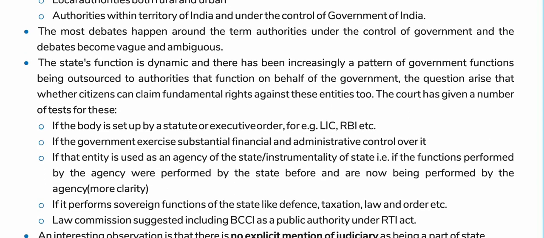The state's function is dynamic, and there has been an increasing pattern of government functions being outsourced to authorities that function on behalf of the government. The question arises whether citizens can claim fundamental rights against these entities too. The court has given a number of tests for these.